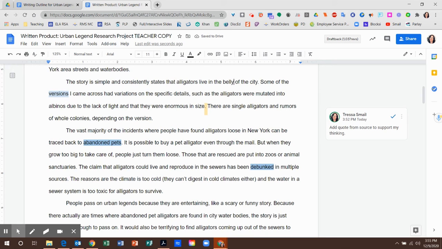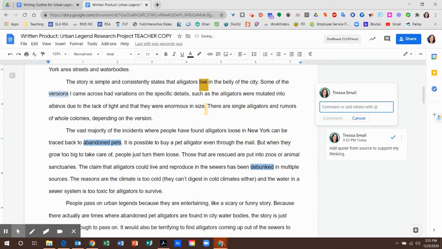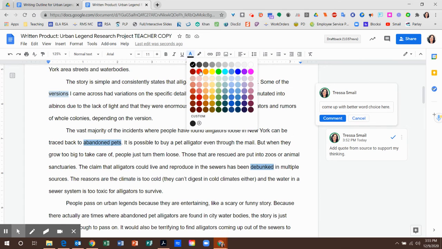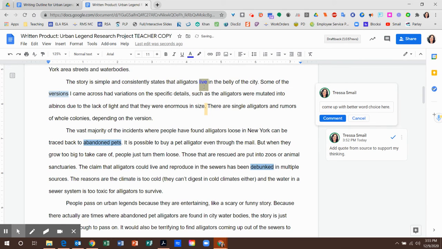And I might come back there and see if I can come up with some synonyms for live that would be more dramatic, like I did with lurking, right? I don't have one off the top of my head right now. So I think I might just highlight that and put a note on here about word choice. So, okay, come up with better word choice here. All right, that's a good enough note. Sometimes I will also just change the type, right? Like the color of the type, because that'll draw my eye to it.